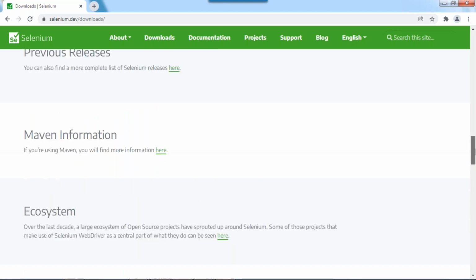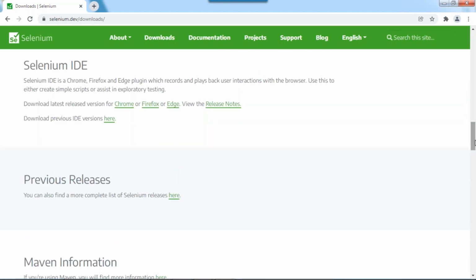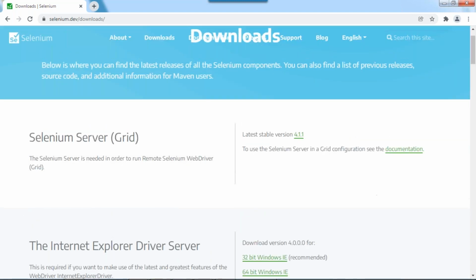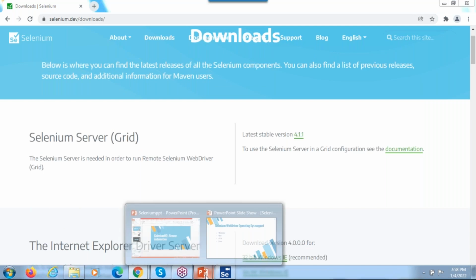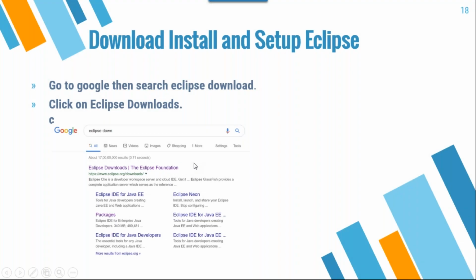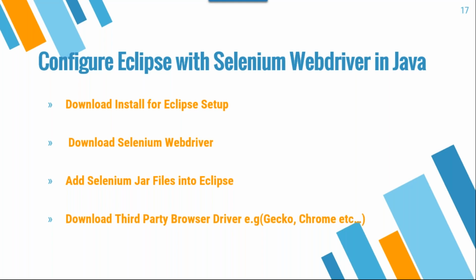Suppose if you want to learn more and more, you can go with this one, but we don't have that much time, right? So don't worry, simply understand what languages it supports, what browsers it supports, what operating systems it supports. At least have it for knowledge purposes. No one will ask you these questions, but it is for knowledge purposes. Okay, so tomorrow we can do the installation things.